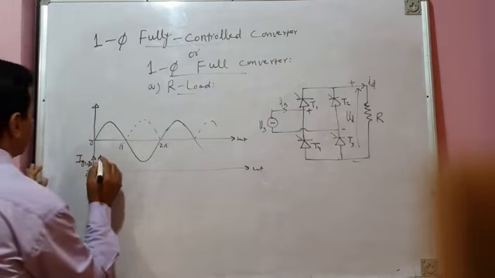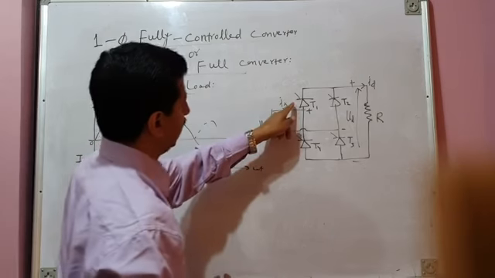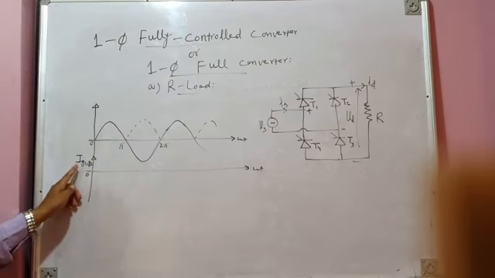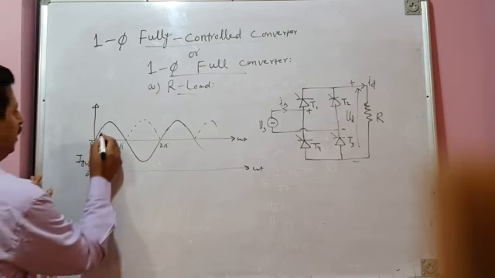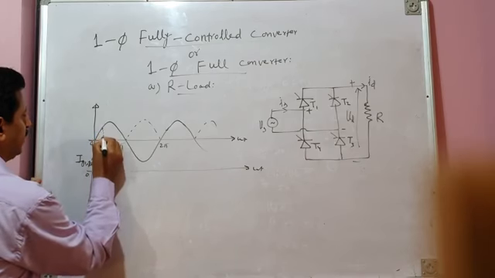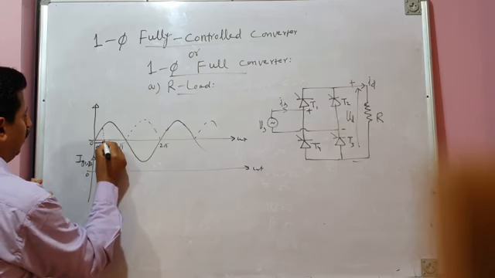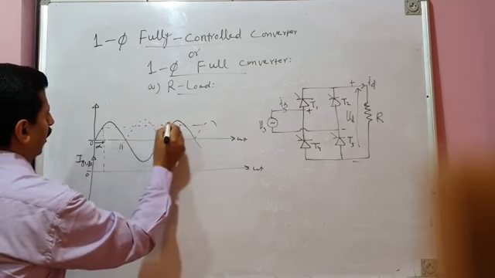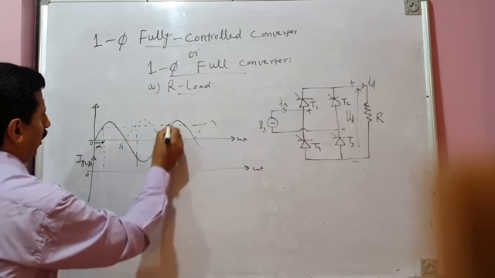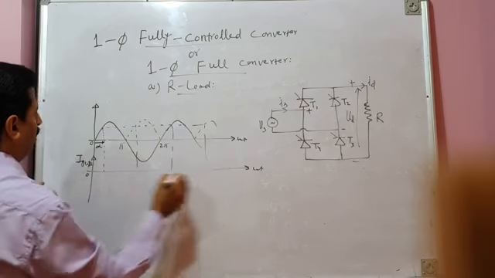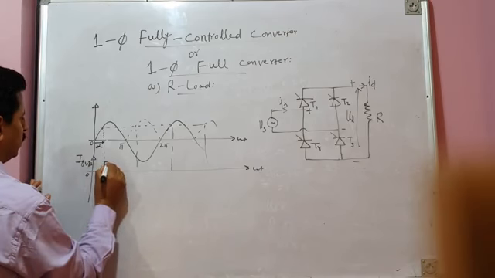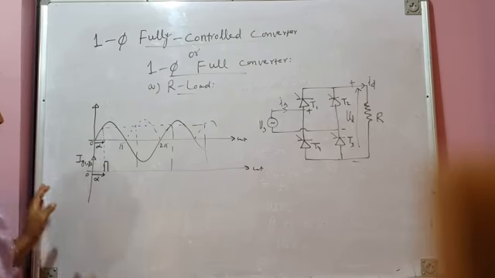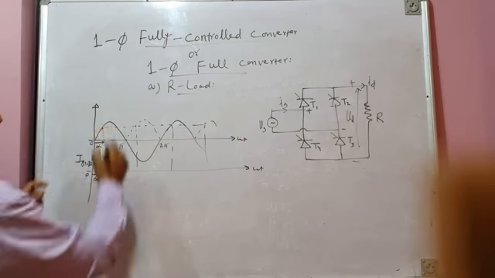So therefore the firing pulse pattern, IG1, IG3, that is the gating current pulses for thyristors T1 and T3, is shown like this. Let us assume alpha is the delay angle or firing angle. So the first firing pulse is issued here. The firing pulse is issued to thyristors T1 and T3 after a delay of alpha degrees in the first positive half cycle of source voltage.